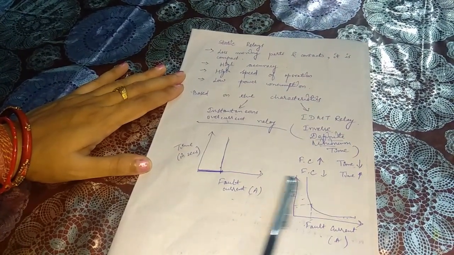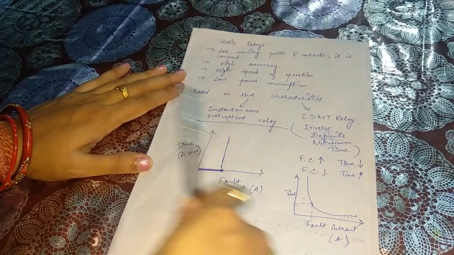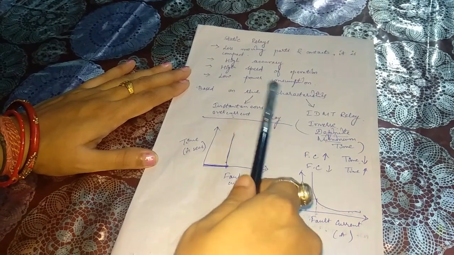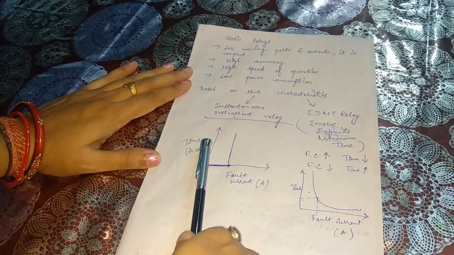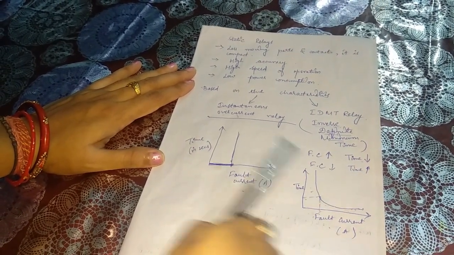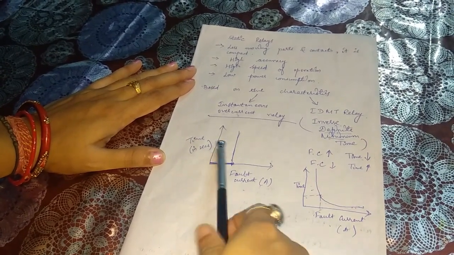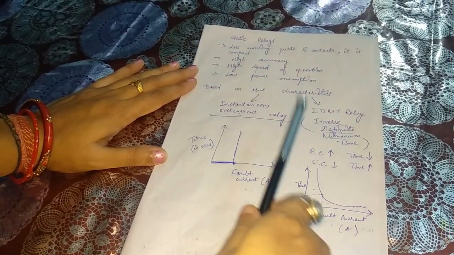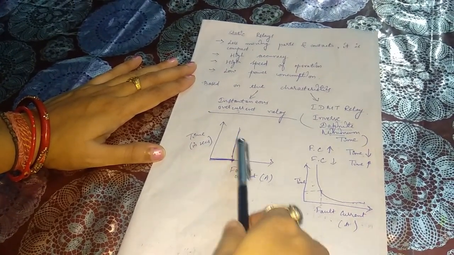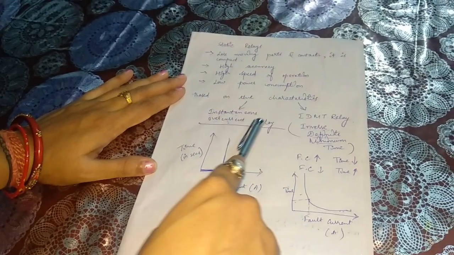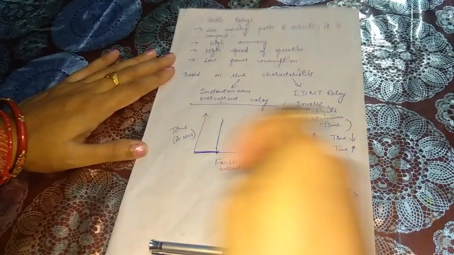So here basically we have discussed the static relays. Static relays have some advantages because they are a type of protective relay. Then based on the characteristics, there are two types: instantaneous overcurrent and inverse definite minimum time. Other types of relays are also present, but depending on the syllabus, I have discussed here the instantaneous overcurrent and IDMT relay. You can compare the characteristics, and depending on the names as well, like instantaneous and IDMT, you can basically differentiate both types of relays.